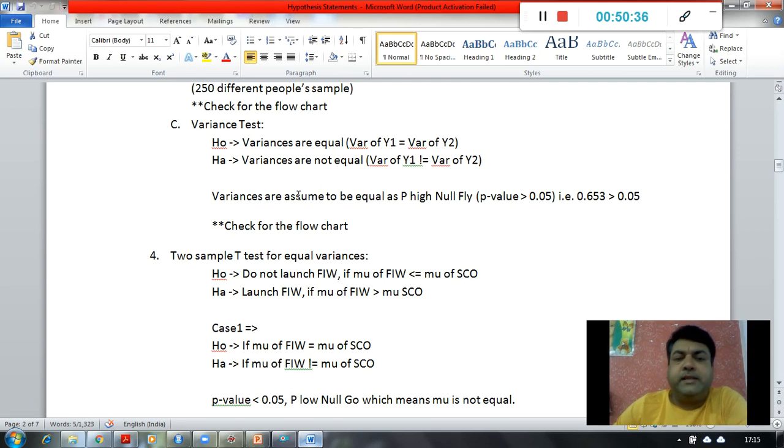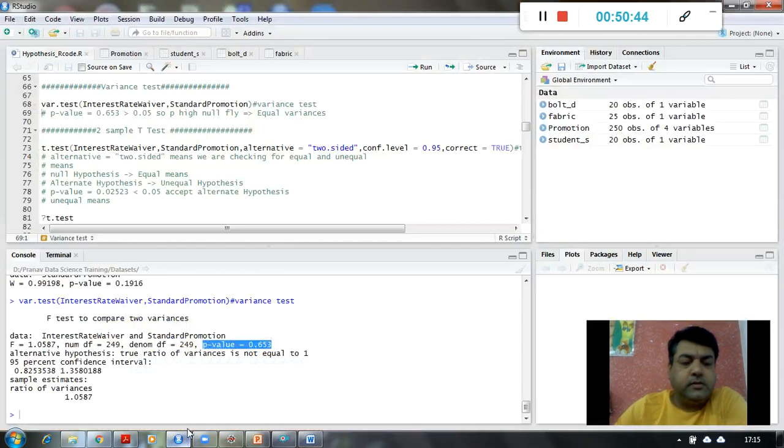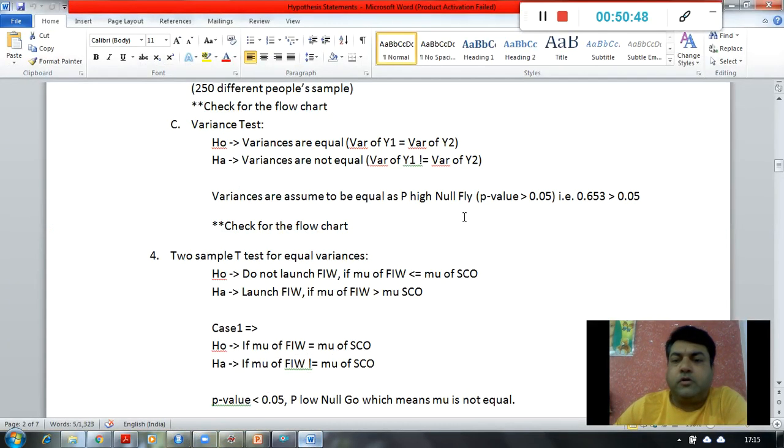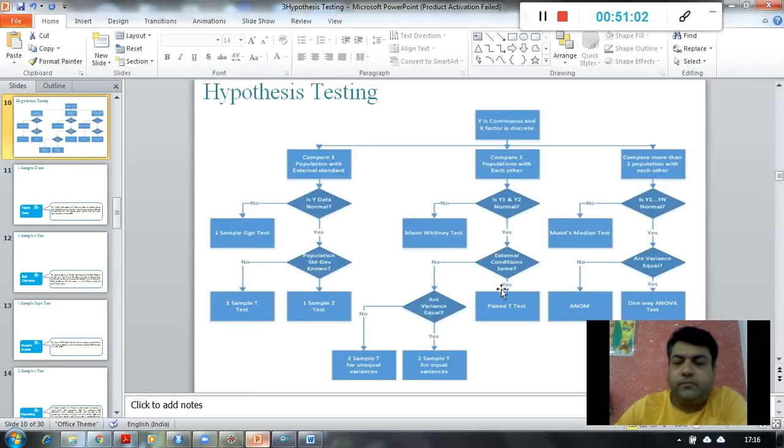So variances are assumed to be equal over here because the p-value is high, 0.653. Because this p-value is greater than 0.05, we say p high, null fly, which means variances are equal, right? So if the variances are equal, then what is the next thing we have to do?